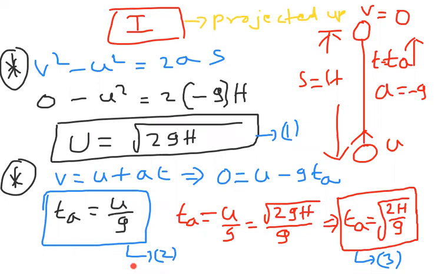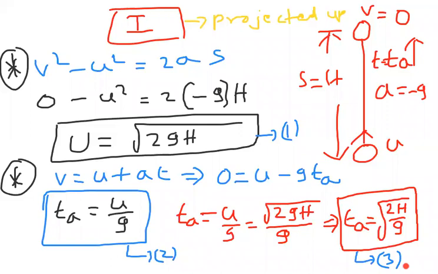The u value we already observed is root over 2gh. Substituting the u value, root 2gh, we got the time of ascent as root over 2h by g. This is equation number 2 and equation number 3.